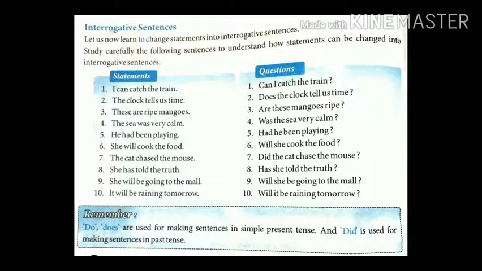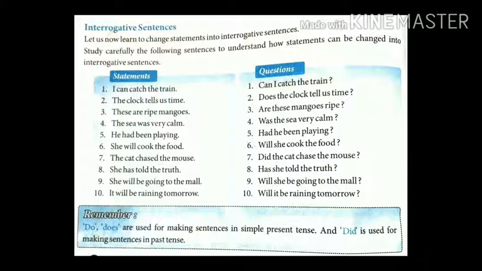Now next, 6th one. She will cook the food. Will she cook the food? 7th, the cat chased the mouse. Here this sentence is given in the past form because the verb is in the past form. So converting it into a question, we will use did. Did the cat chase the mouse? Okay students, now 8th one.